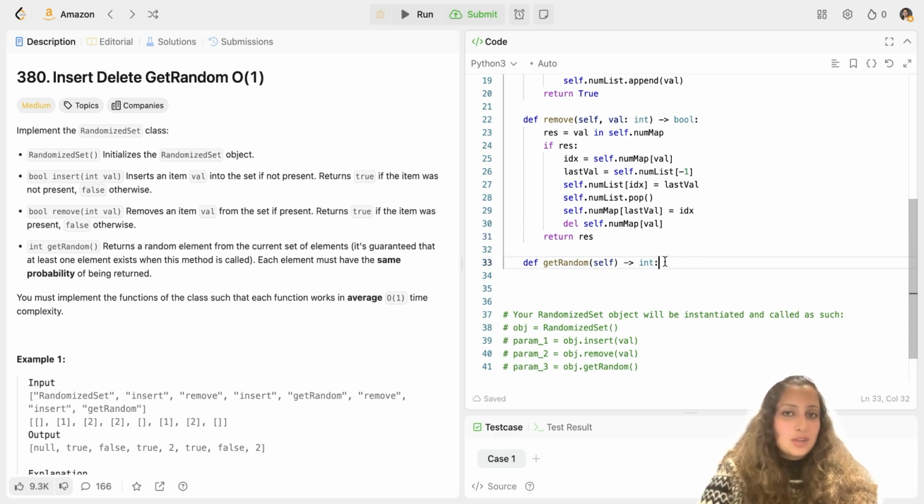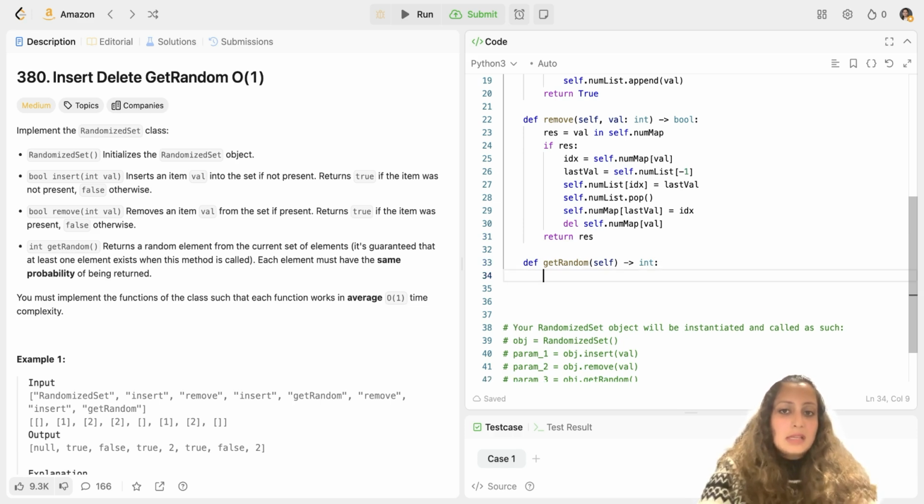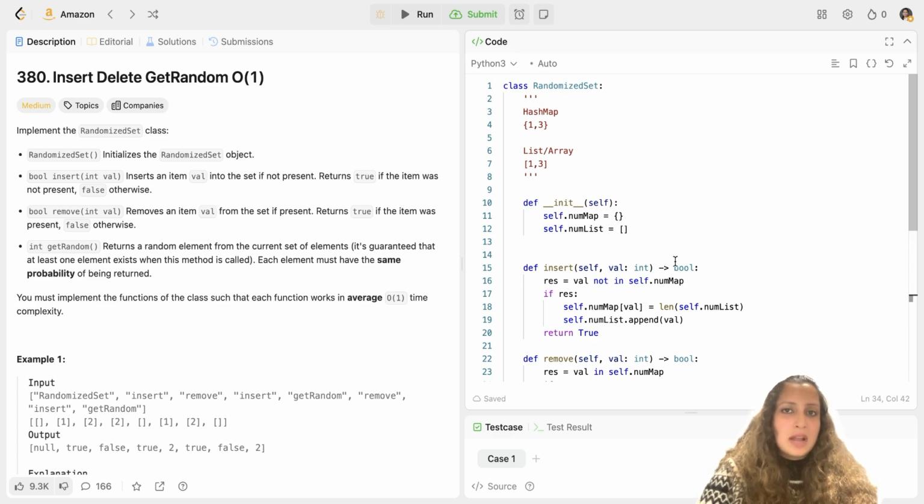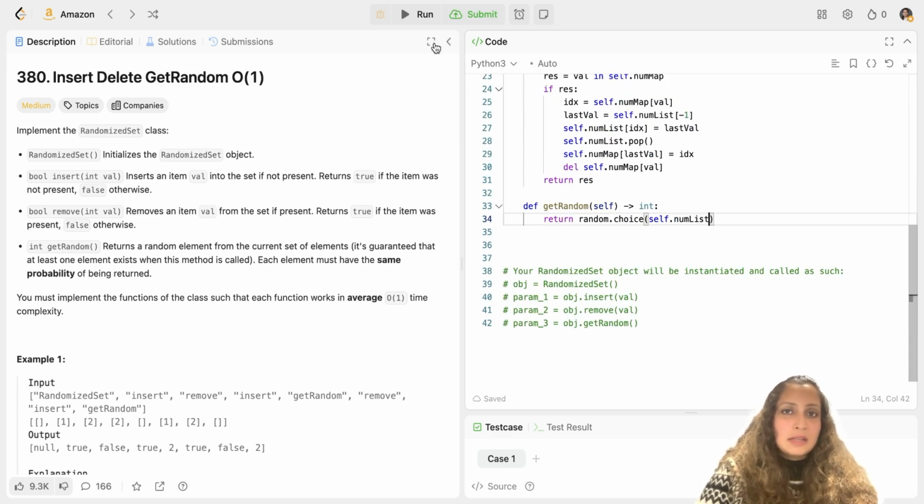Now the easiest function, getRandom, comes. In this, I just use the built-in Python function random.choice. You can use any other functions if you're coding in some other language, but for Python, this is a good function. And then self.numList, so it will pick up one random element there. So this is your entire code. Everything has been done in average O(1) time complexity. Of course, the space complexity is a bit high, but let's run it and see if it works.